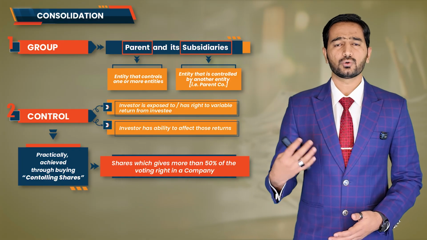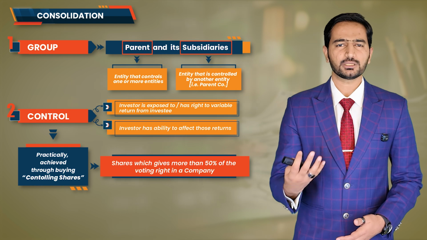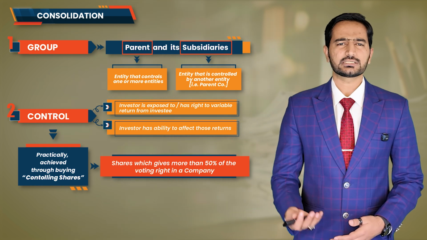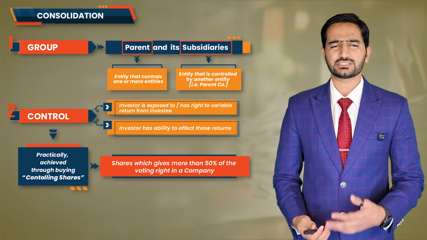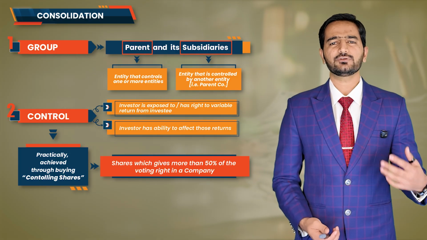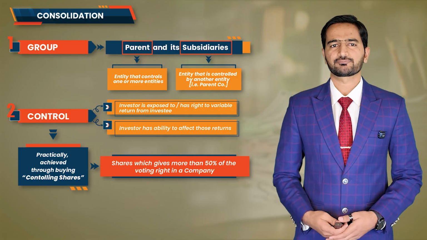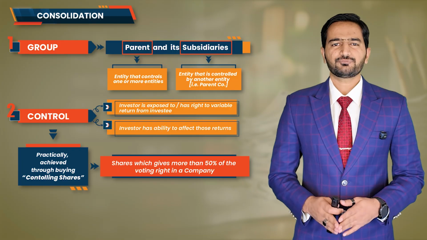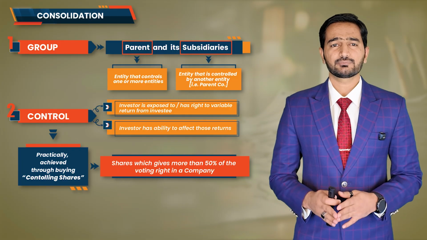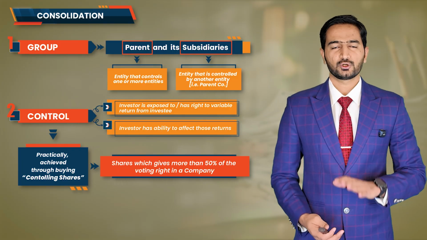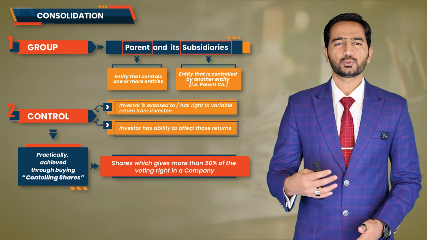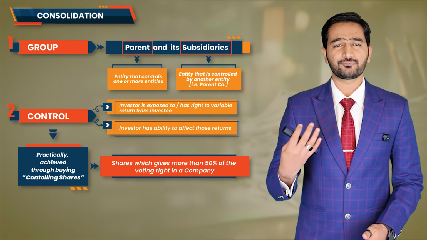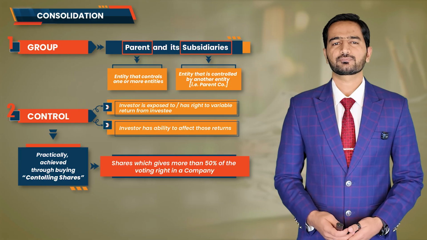Because the parent now owns more than half of the voting power, it can take all the decisions. It can control the board, it can approve strategies, and it can effectively run the business of that subsidiary company. Now pay attention to this part. I said more than 50%, not 100%. That's an important point. You don't need to own the company fully to have control.